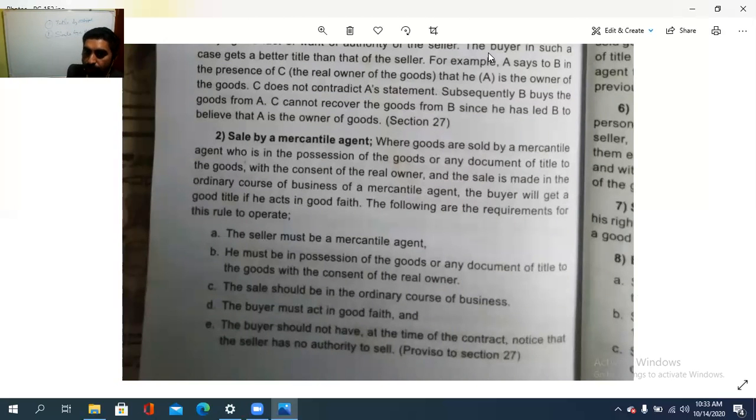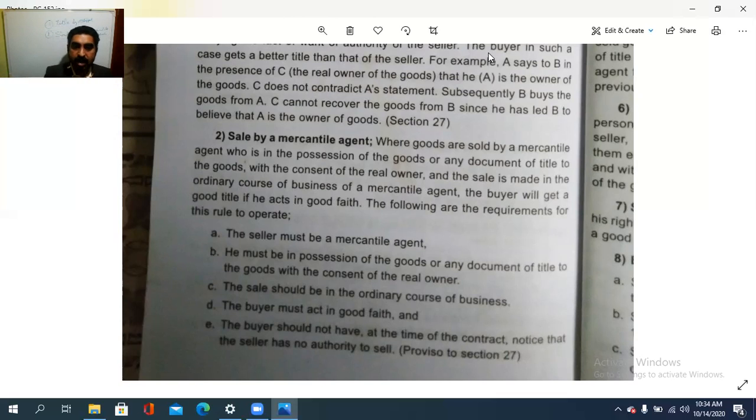Following are the requirements for this rule to operate. The seller must be a mercantile agent. He must be in possession of the goods or any document of title to the goods with the consent of the real owner. If another person is the original owner, the seller must hold the goods, or the document of title to those particular goods, with that owner's consent. Okay, so then only this can be done by a mercantile agent.